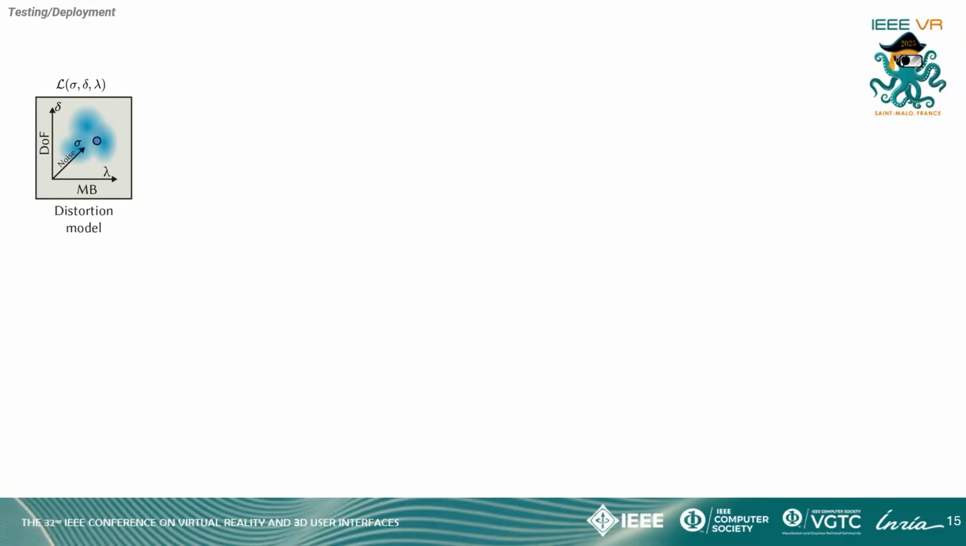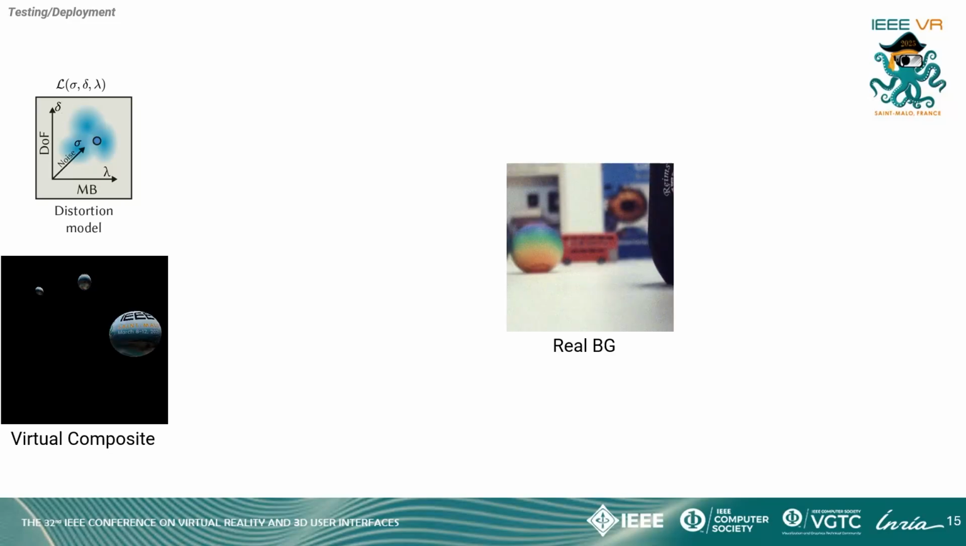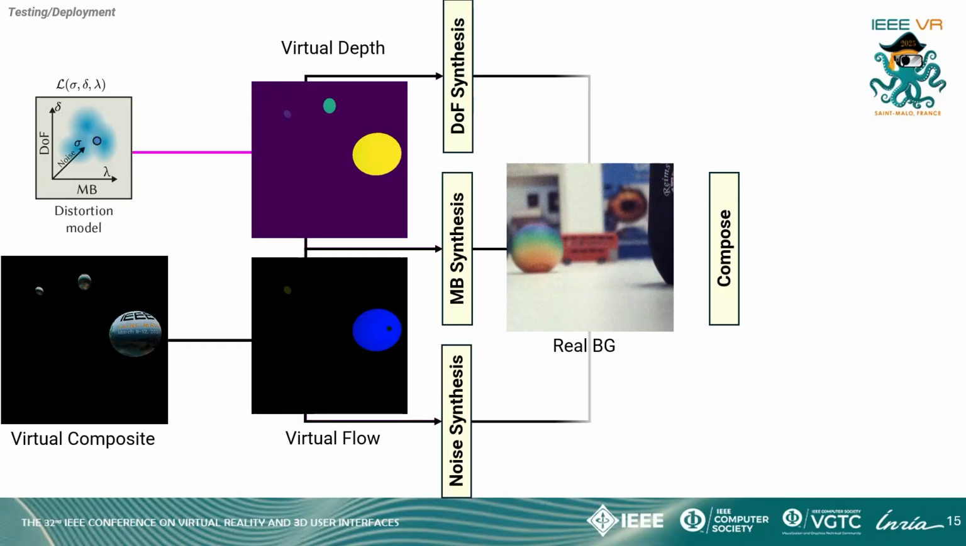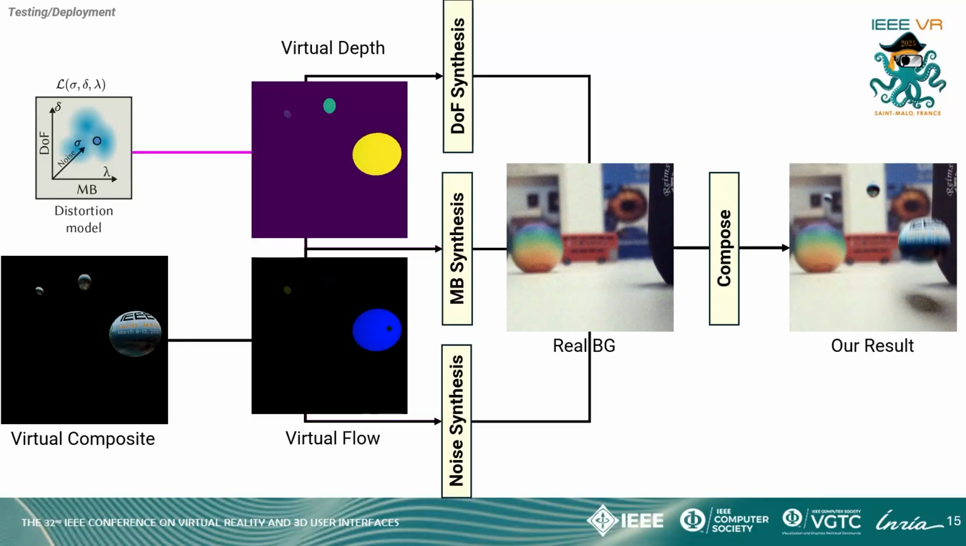Once we have inferred the correct distortion parameters, given any other frame in the scene, the virtual composite frame, and the geometry buffers for the virtual frame, which can be obtained from the renderer, we are able to synthesize the distortion with correct parameters on the virtual objects, and then finally composite with the background image, obtaining our final composited frame during deployment.